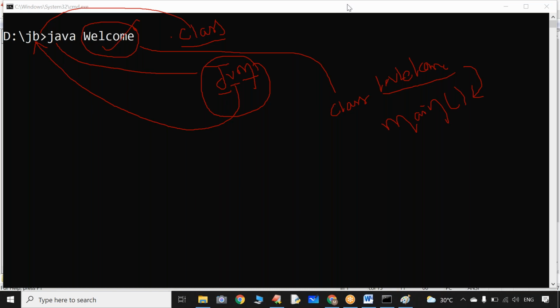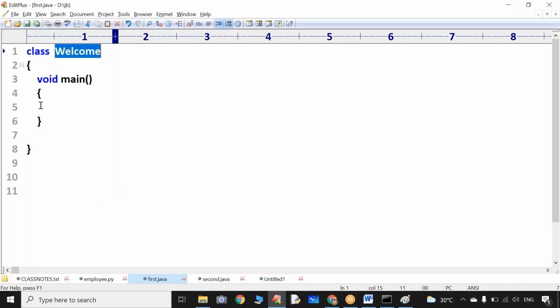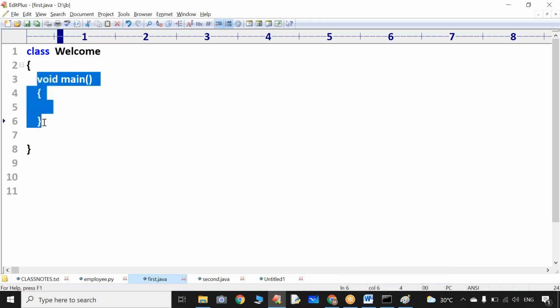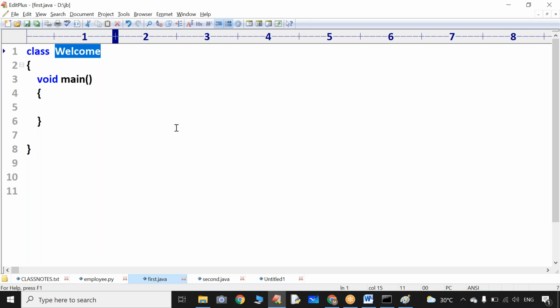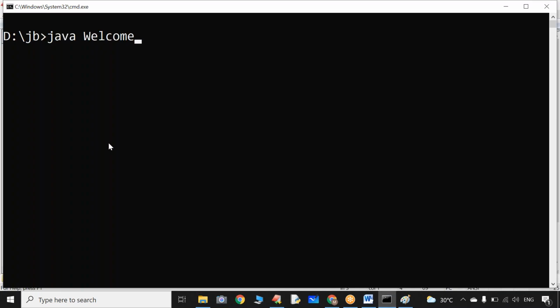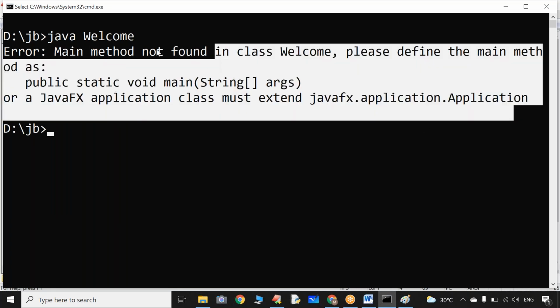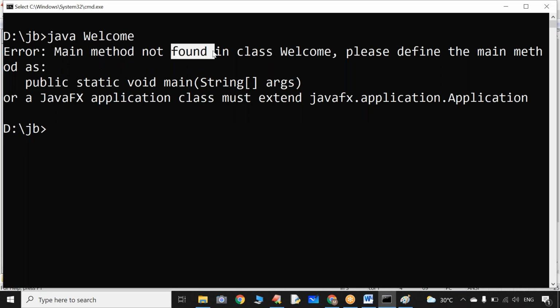Now observe that. Can anyone tell me, can we have a main method inside this Welcome class or not? Yes or no? Yes, we have a main method. Now observe what will happen. It says main method not found. Forget about the remaining story. Main method not found.